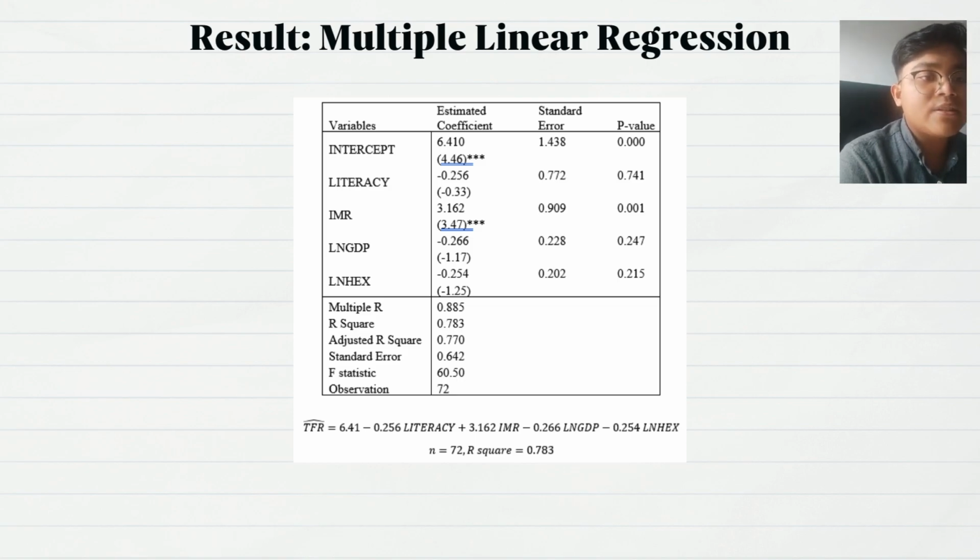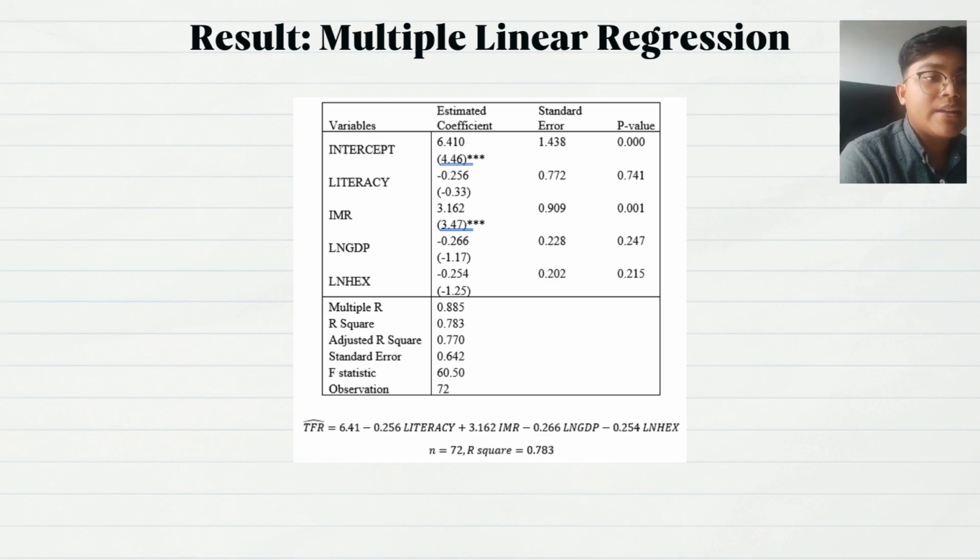Analyzing the regression coefficient individually while keeping the other variables held constant and applying the first order condition, the partial derivative of TFR with respect to literacy is equal to negative 0.256, which means the coefficient of adult female literacy is negative 0.256. This indicates that a 1% increase in the percentage of adult female literacy rate will result in a 25.6% decrease in the average number of children per woman.